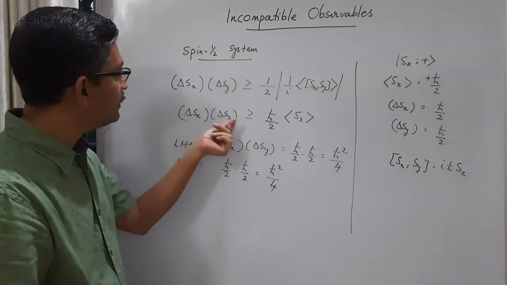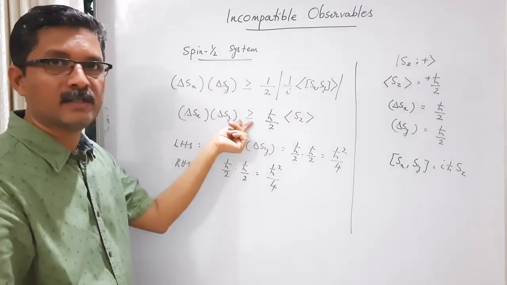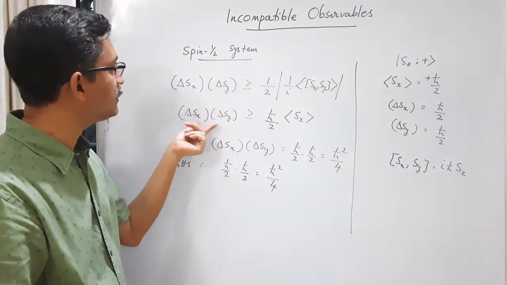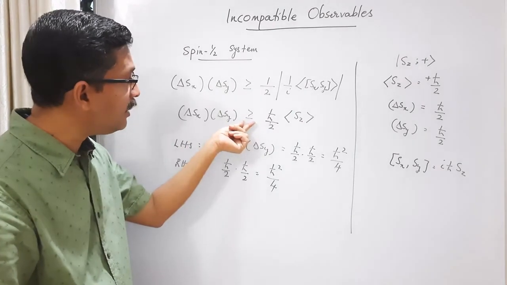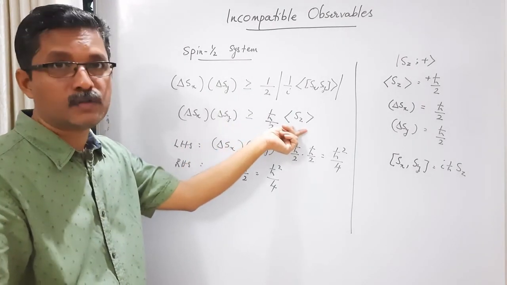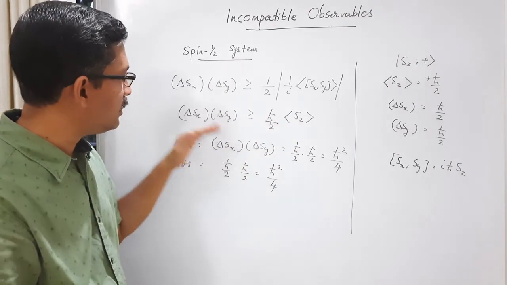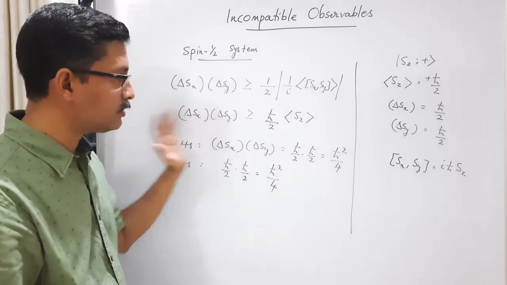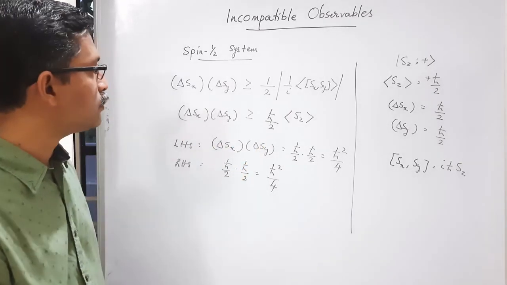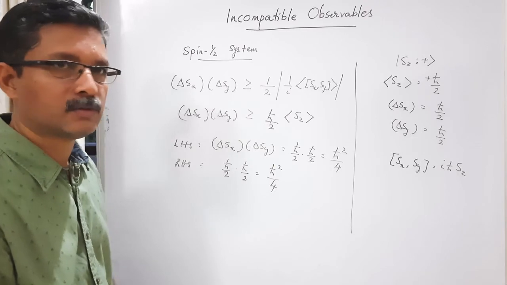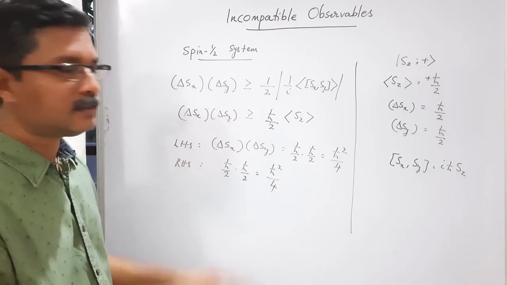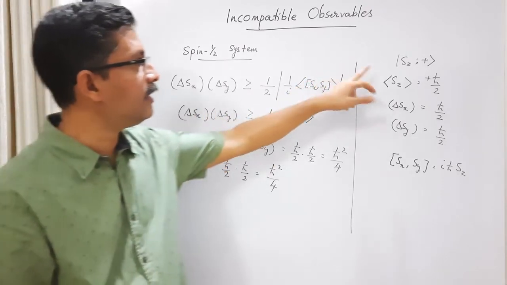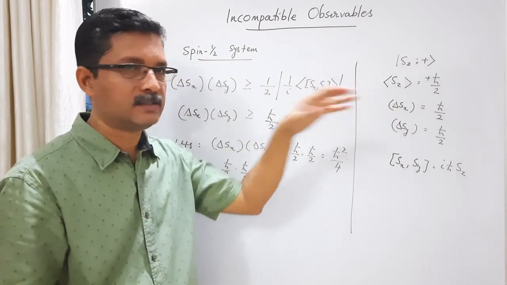So this corresponds to the minimum uncertainty product. Delta Sx into delta Sy, the minimum can be equal to h cross by 2 average value of Sz. So in this situation, the left hand side and right hand side are equal, h cross square by 4. That corresponds to the minimum uncertainty product. So it holds good here. In this particular case, the state is an eigenket of Sz. That's why this is like this.